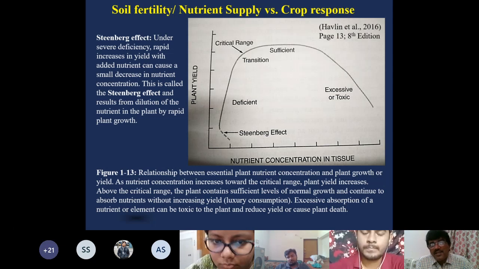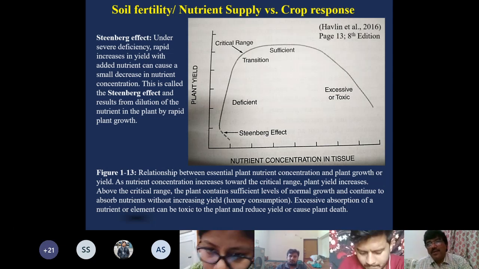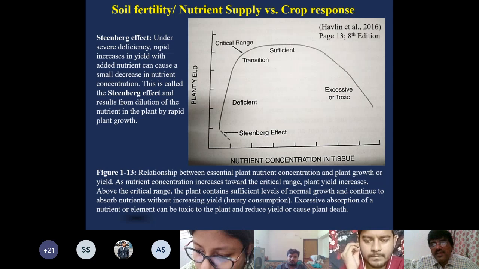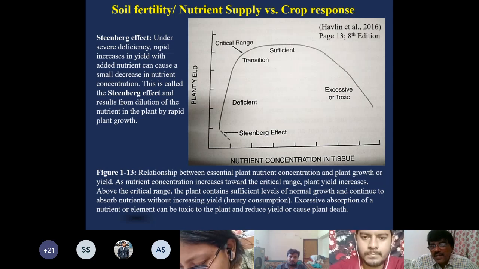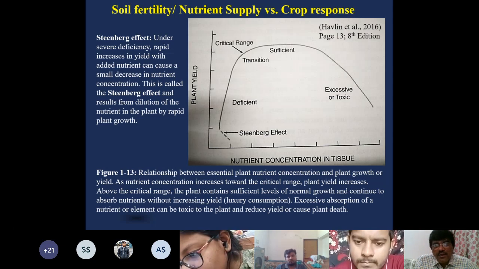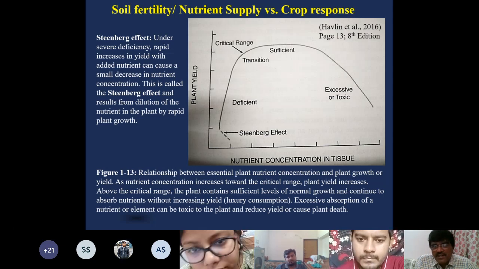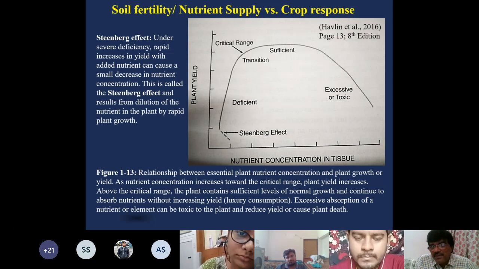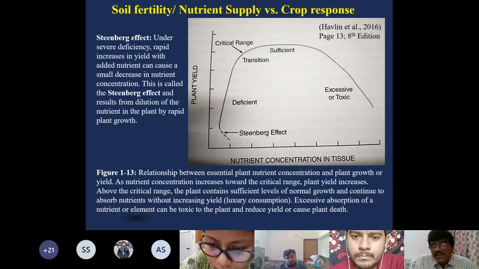So you can see this kind of line here where, on the x-axis, it is nutrient concentration in the plant tissue. On the y-axis it is the plant yield. So see the relationship between these two. On the x-axis, nutrient concentration is increasing towards the right side.